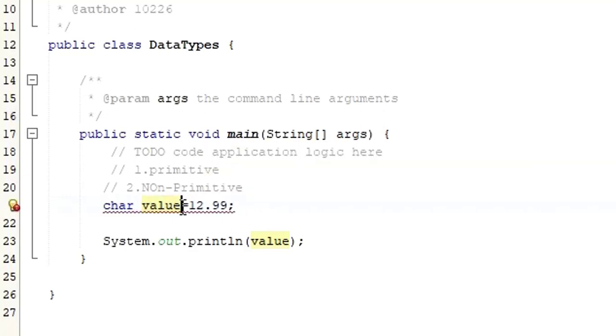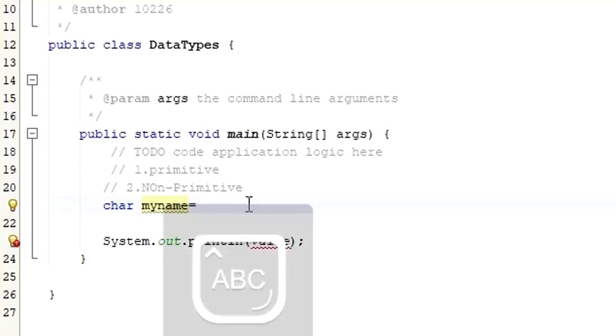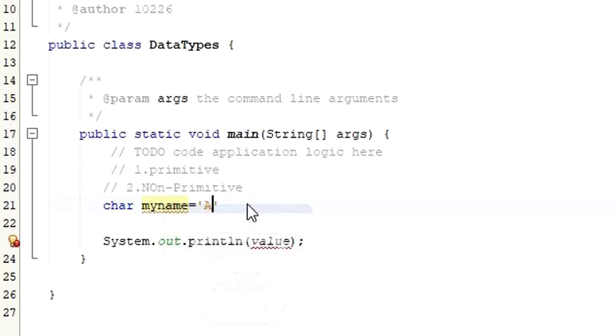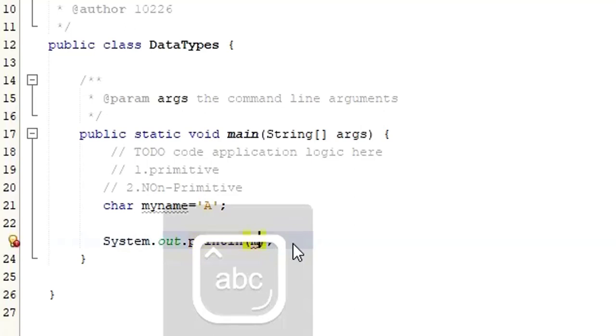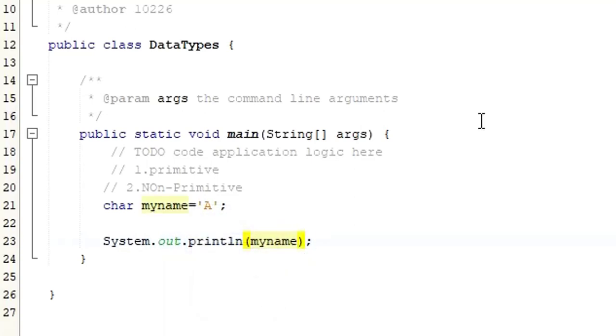So let's say maybe my name. So here char can be one character. Let's say if you want to specify one character, it has to be there in the single quotes. Let's say A, right? So if you want to print that one, here you have to say the same one, my name, right? So it would print.